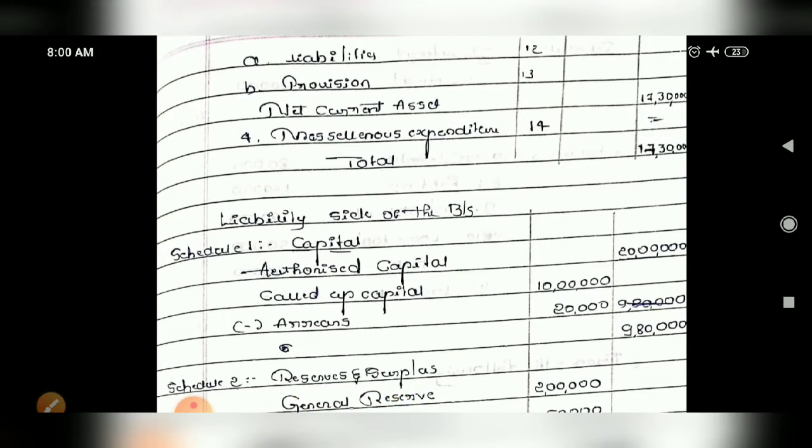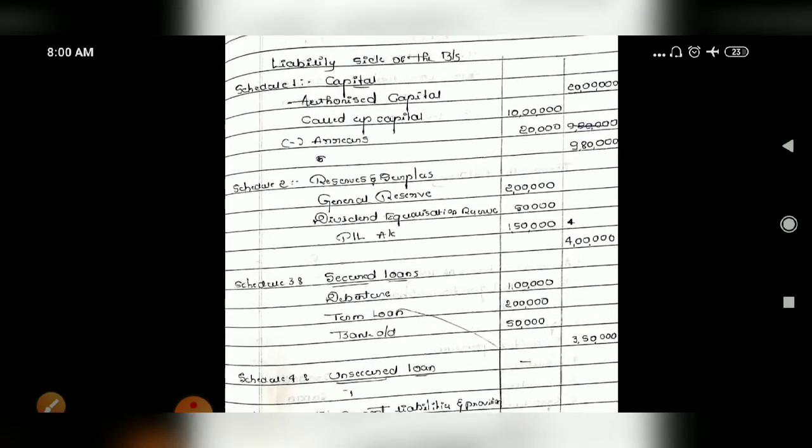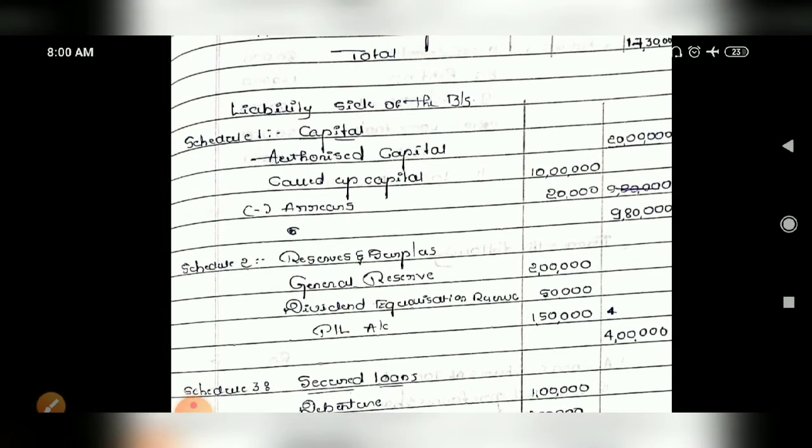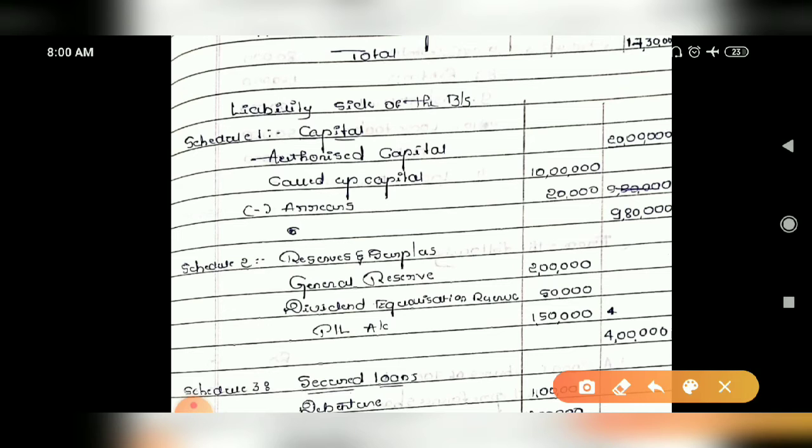After the blank format, you should find out the schedules one by one. How to do that? You just have to go through the simple format. Next, schedule 1 is there, no? So you have to see that schedule 1 is concerned with capital. In that, for authorized capital, you just have to write the amount. That is all.